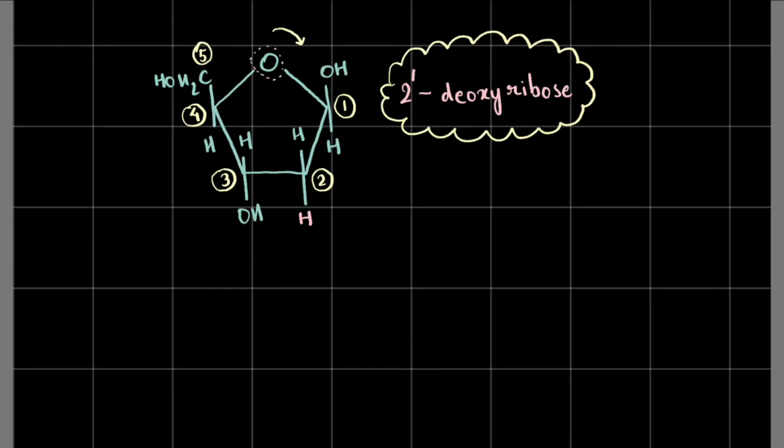Deoxyribo, and the nucleic acid is comparatively a smaller bit. If not 65 to 70%, that was an exaggeration, let's consider it's 60%. So 60% of the name is contributed by 2 prime deoxyribose.